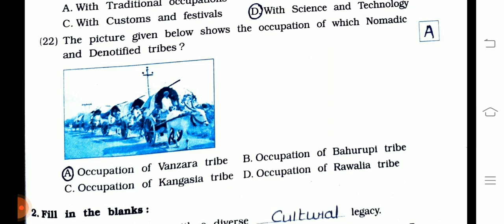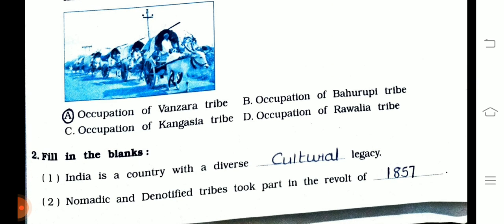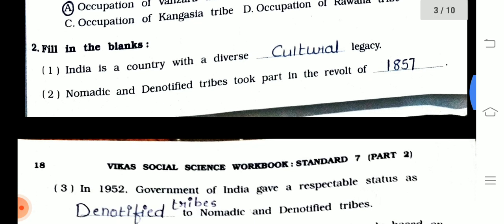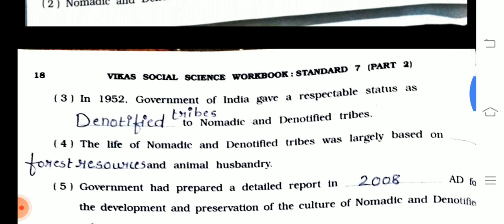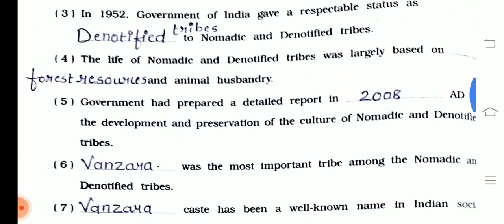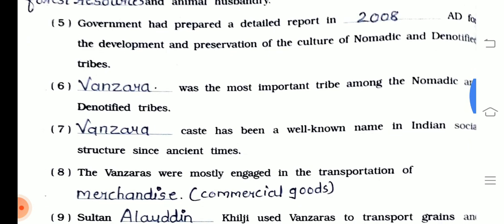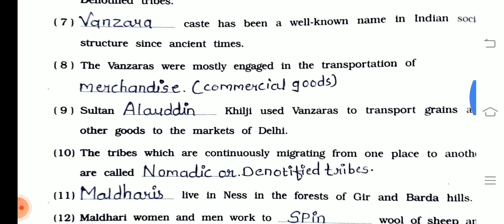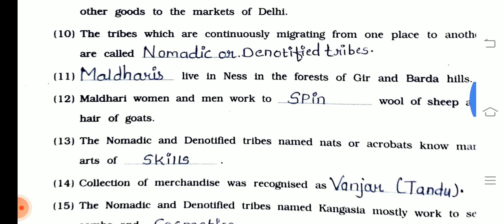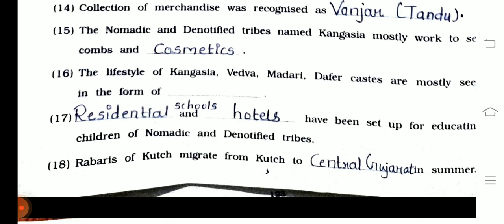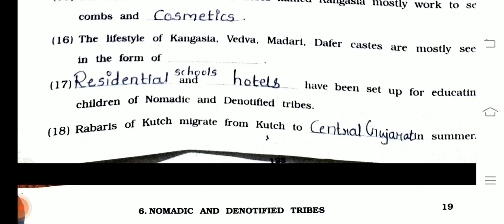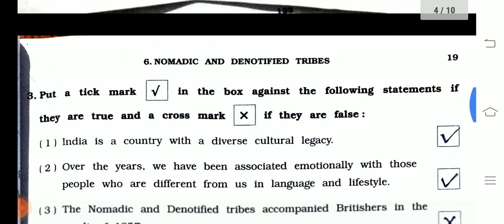Okay, the second question is filling the blanks. One is residential schools and hostels. Okay, answer. And 18 one is central Gujarat.